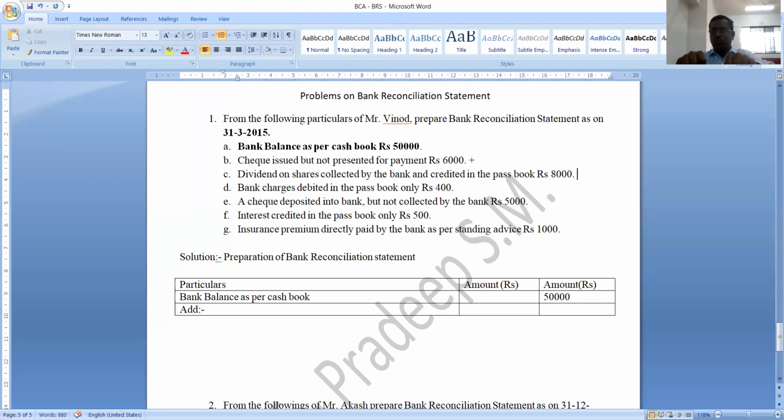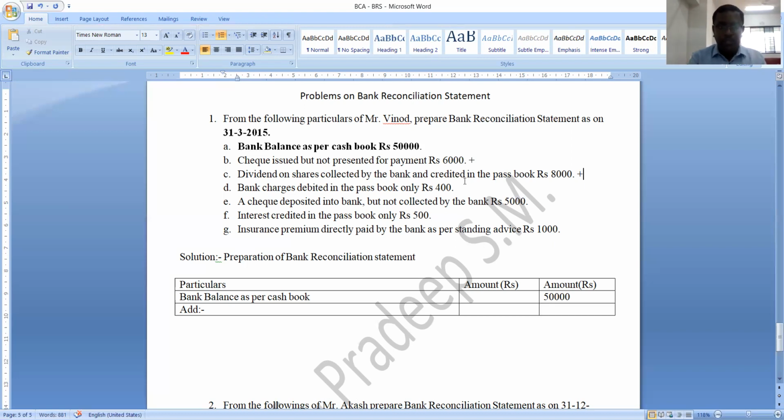So the passbook balance is increased and the cash book balance is not increased. It remains the same. Now, in order to get this passbook balance, you should increase the cash book balance.